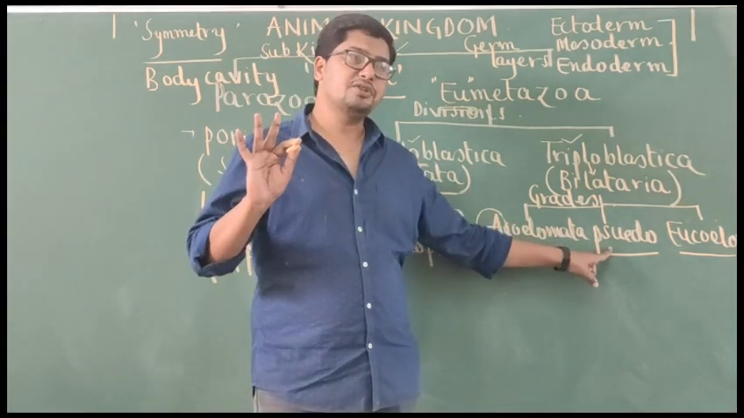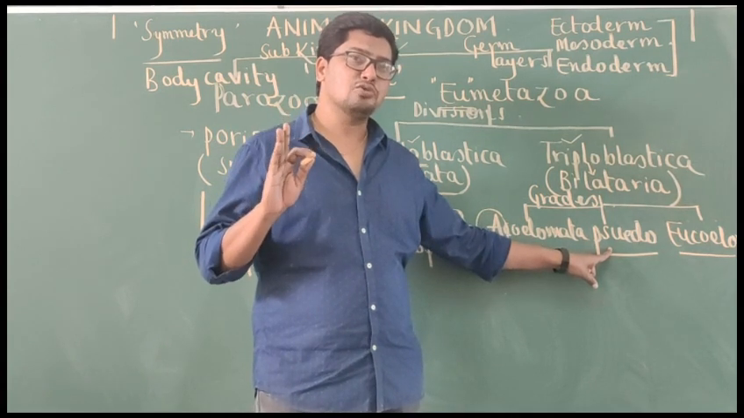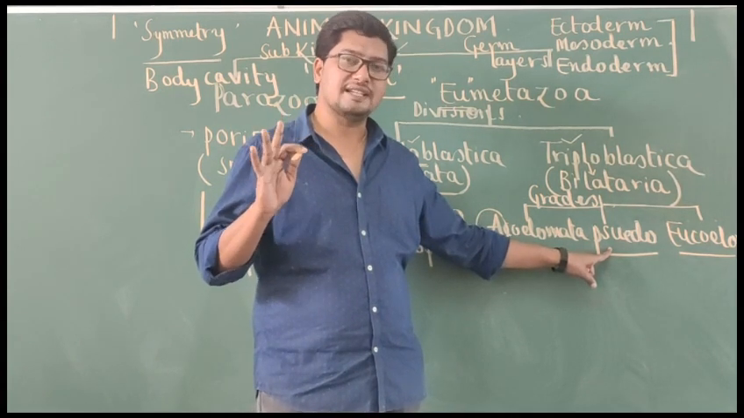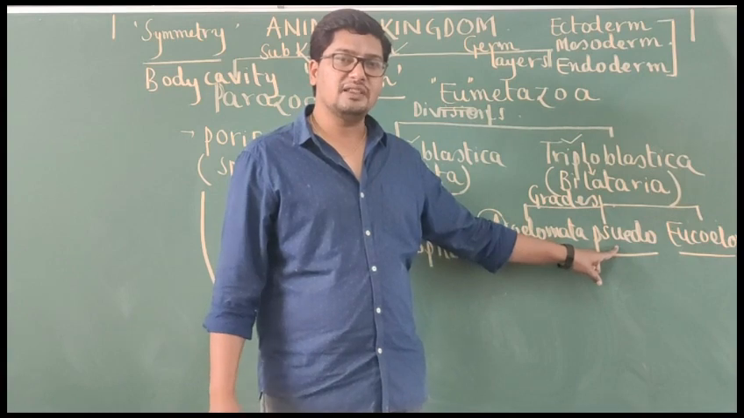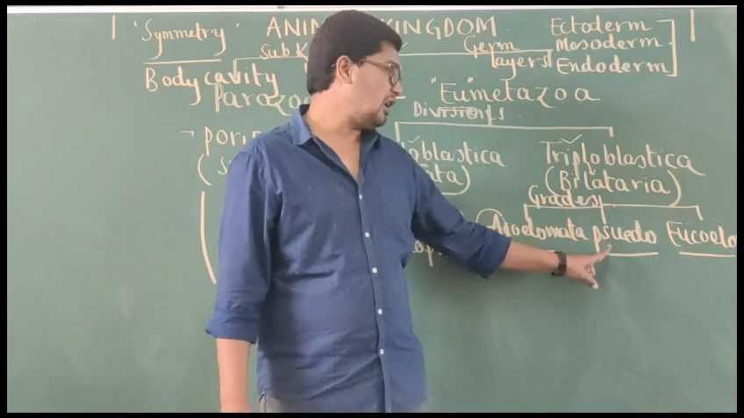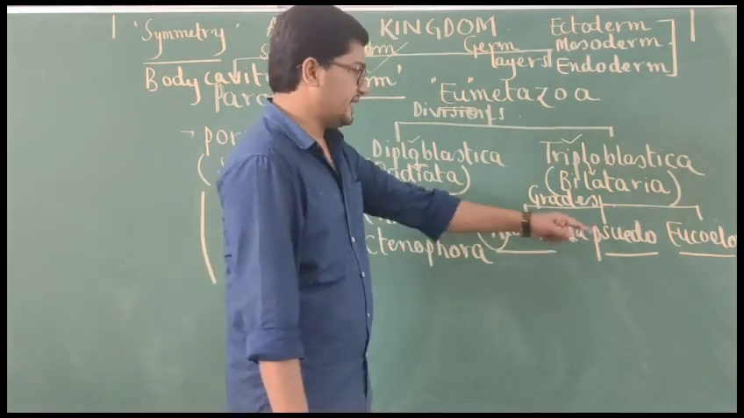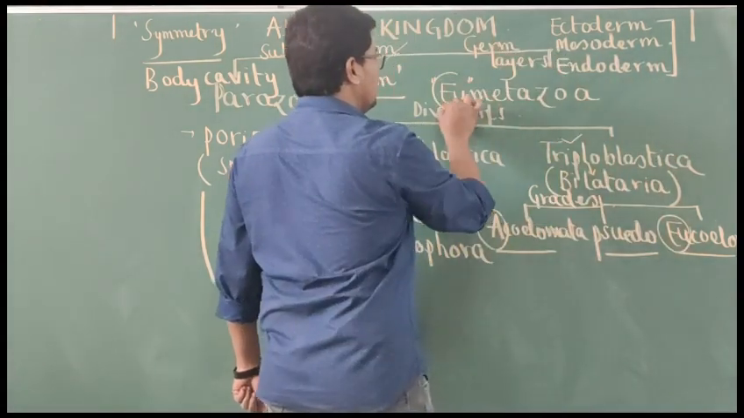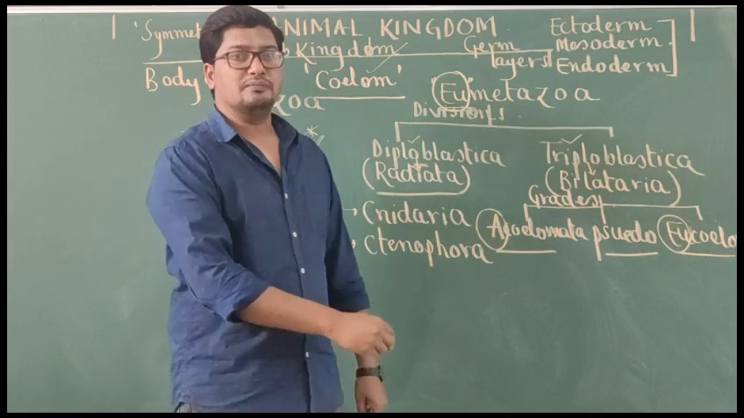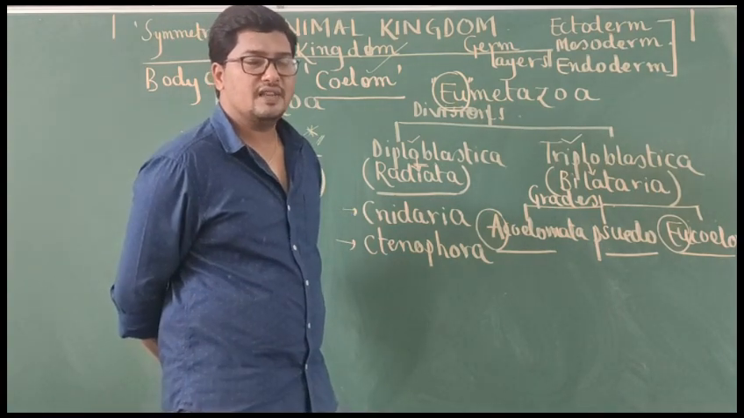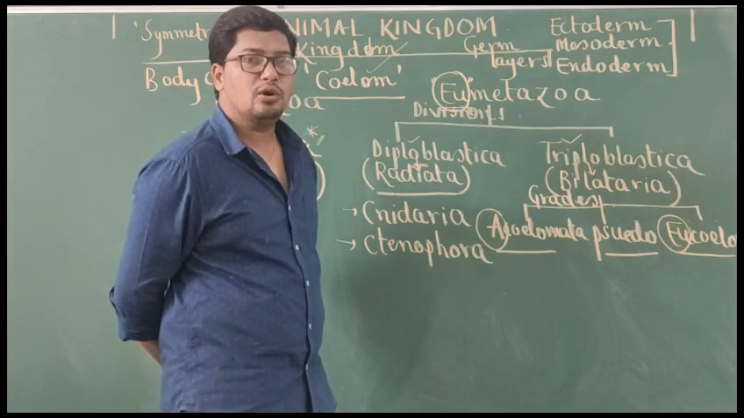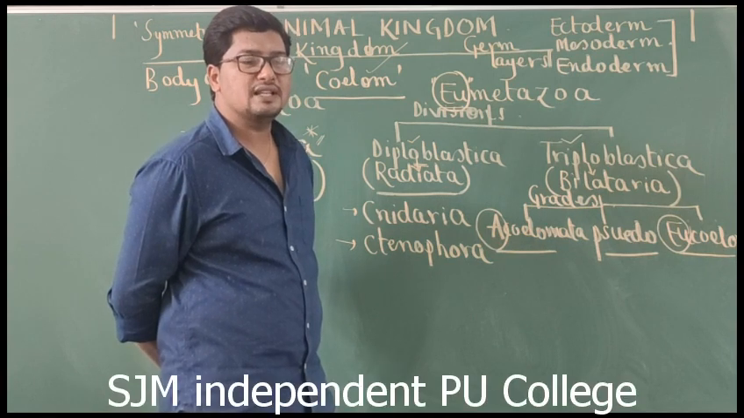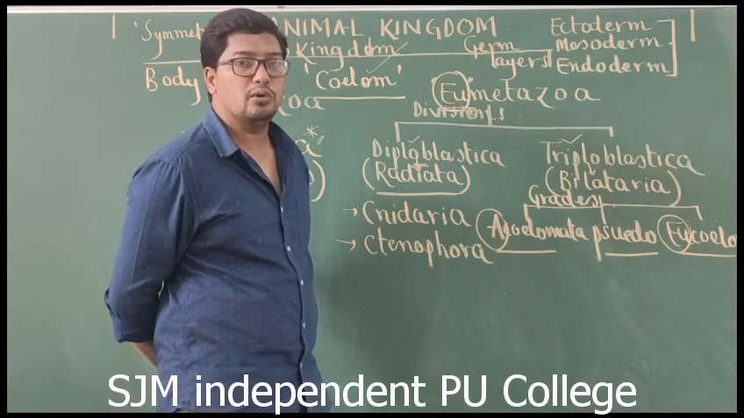Pseudo, once again students should remember, wherever you come across pseudo, it means something false, understand? So animals with false coelom are called pseudocoelomates. Next, eu, I already told you, eu means true. Animals with true coelom are called eucoelomates. Animals with false coelom are called pseudocoelomates. Animals without coelom are called acoelomates.